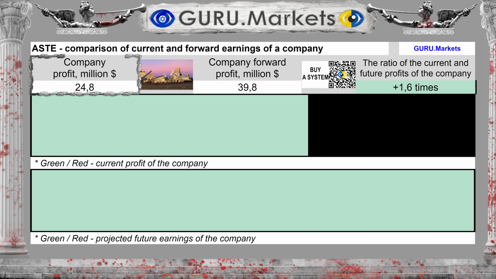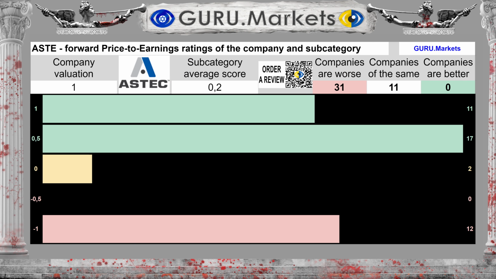Profit for the last 12 months was $25 million. Projected earnings for the next 12 months are expected to be $40 million. This is 60.4% more than currently. An assessment of the projected future profit indicator in comparison within the subcategory.